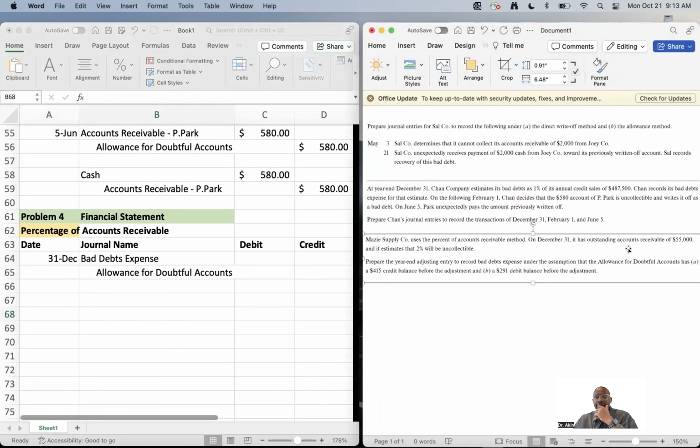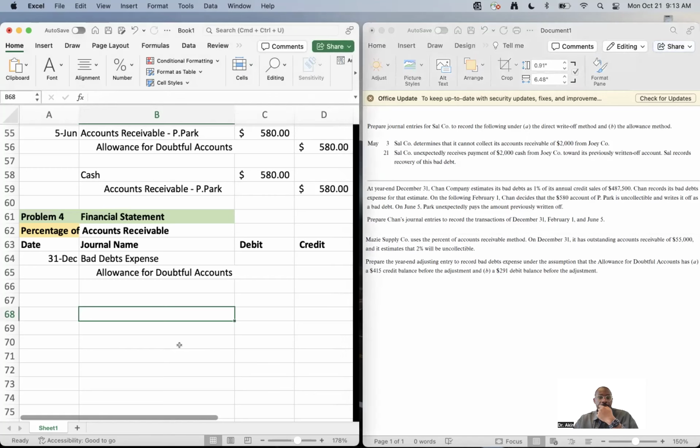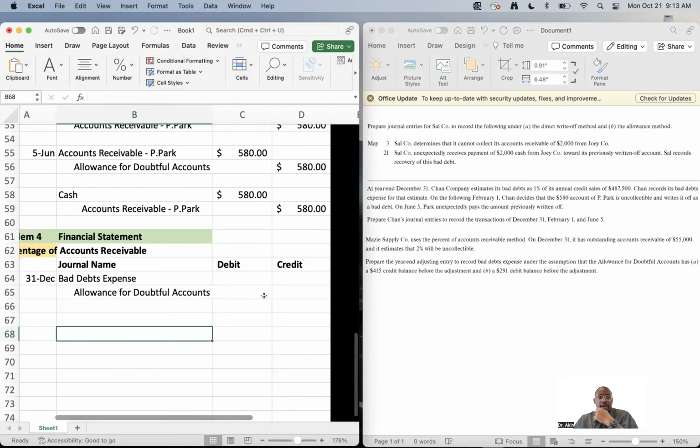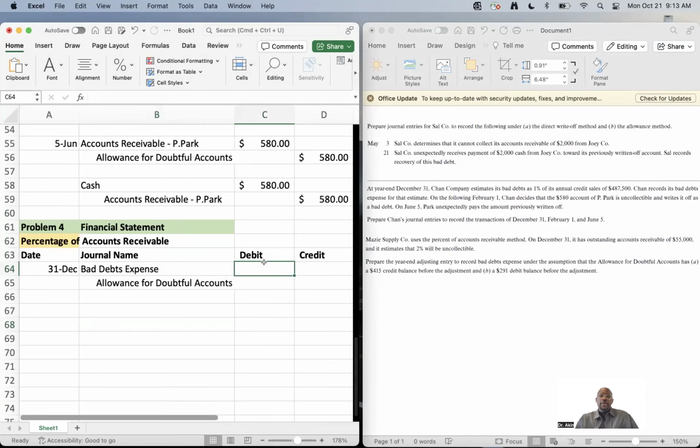So it says that the outstanding balance in accounts receivable is 55,000 and it estimates that 2% of that is going to be uncollectible. Here's how this works. We start off by doing the formula: 55,000 multiplied by that 2%.